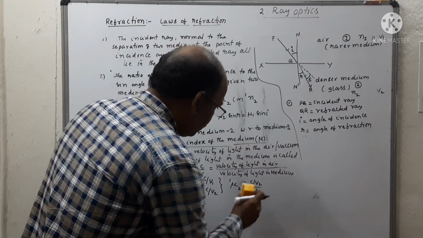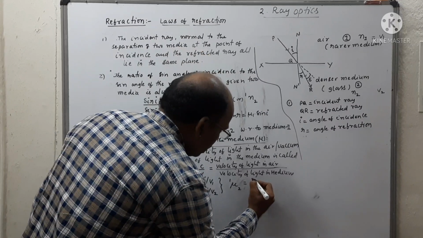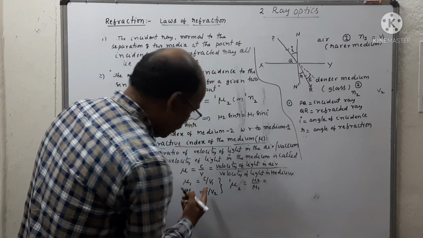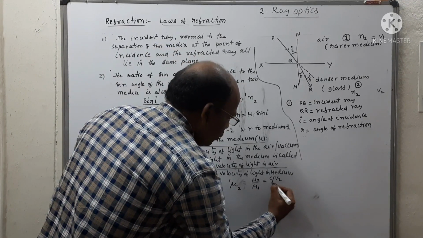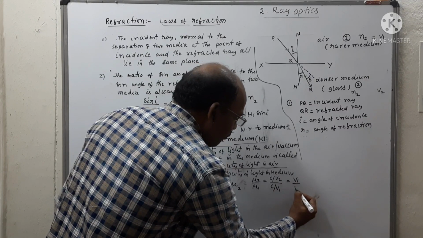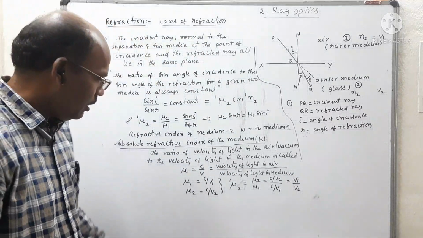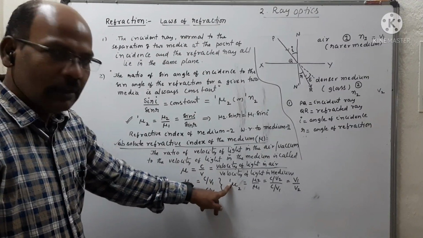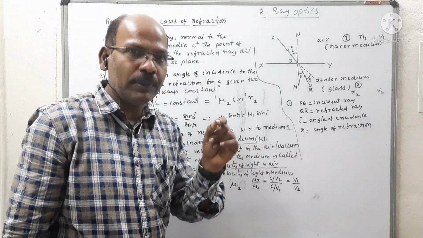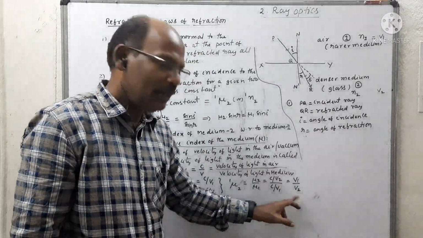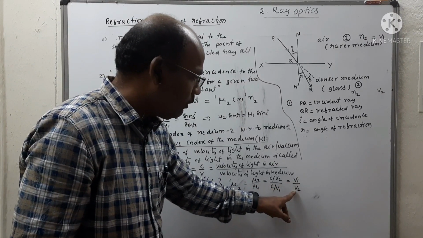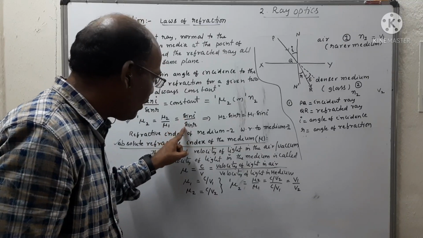So mu2 by mu1 equals c by v2 by c by v1. Cancel c, and this becomes v1 by v2. So when light travels from one medium to another medium, whose speeds of light are respectively v1 and v2, the refractive index mu 1 to 2 is equal to mu2 by mu1, equal to v1 by v2, equal to sin i by sin r.